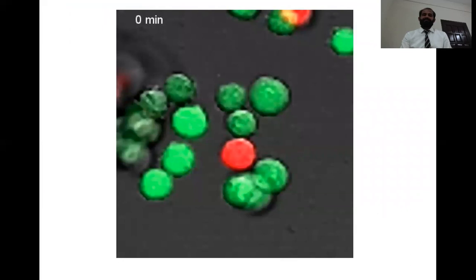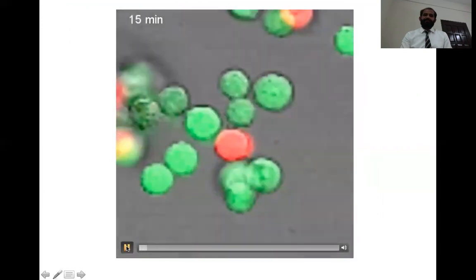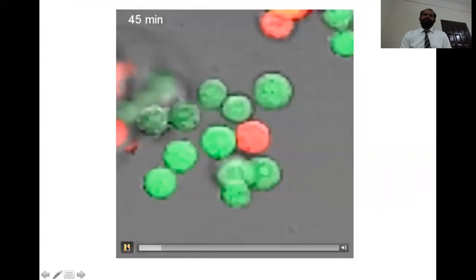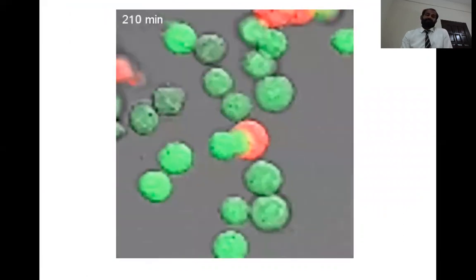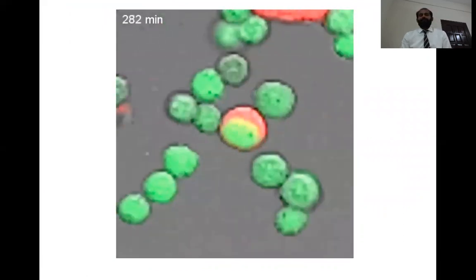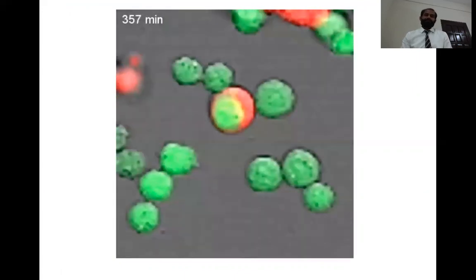Here is a little video from my study showing how the cells are internalized inside the other cells. So this green cell will be internalized inside the red cell. The population is the same, but we only colored them through different cellular markers.